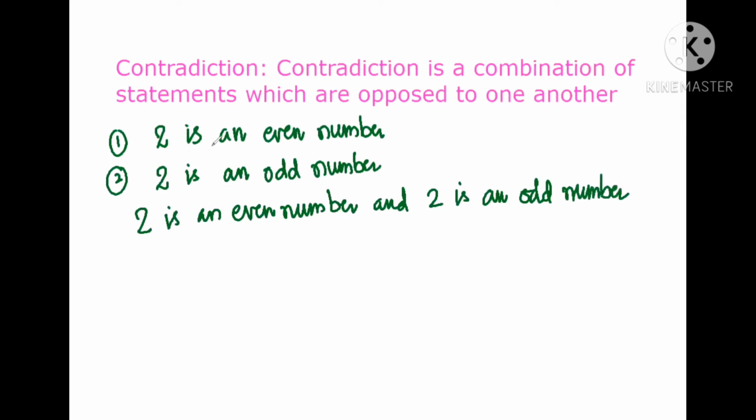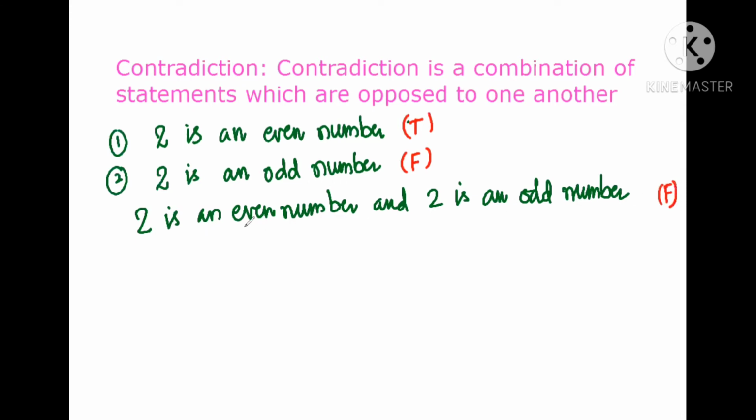Here, 2 as an even number is true, we know that, and 2 as an odd number is false, we know that. But if I say 2 is an even number and odd number, then what do you say? You do not agree with me. It is false.